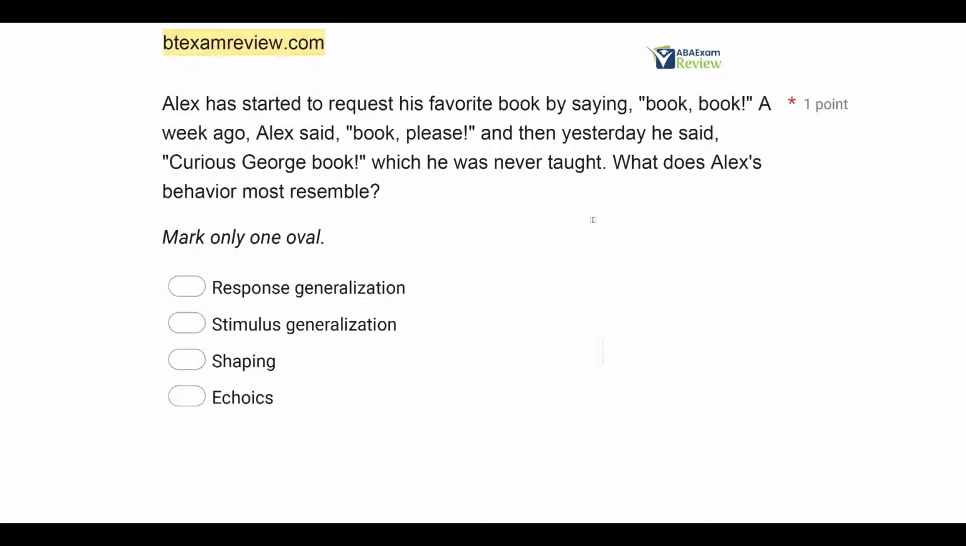Alex has started to request his favorite book by saying book, book. A week ago, Alex said book, please. And then yesterday, he said Curious George book, which he was never taught. What does Alex's behavior most resemble?